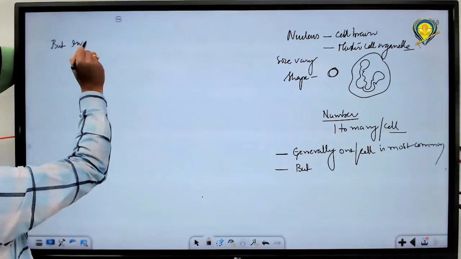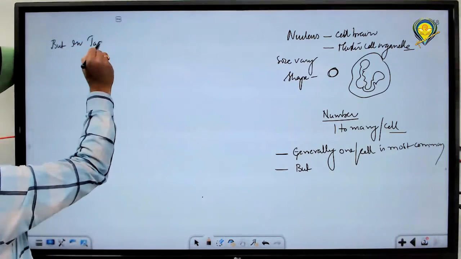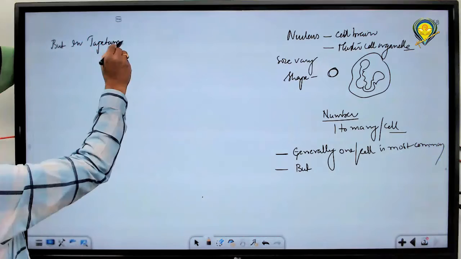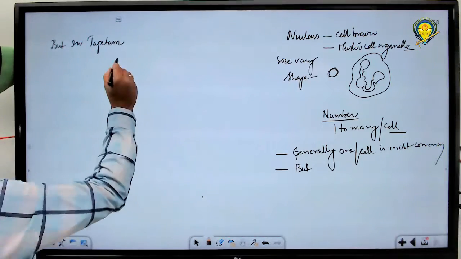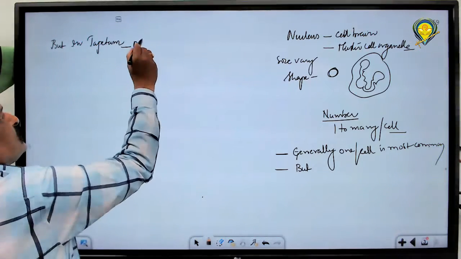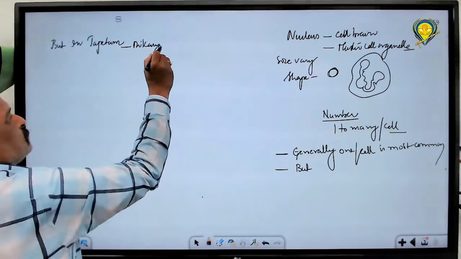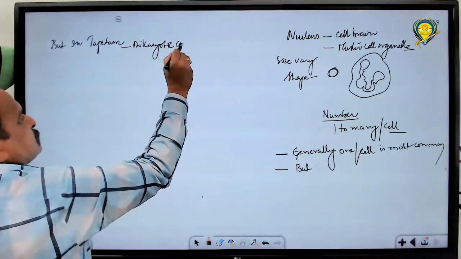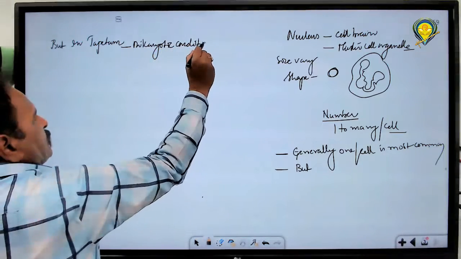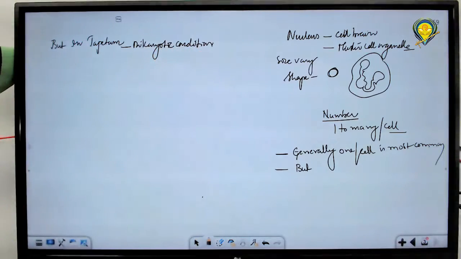In the tapetum, generally a dikaryotic condition is seen. Dikaryotic condition, and how many nuclei are present? Two nuclei per cell.